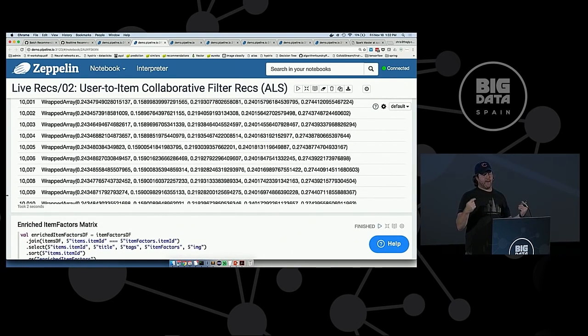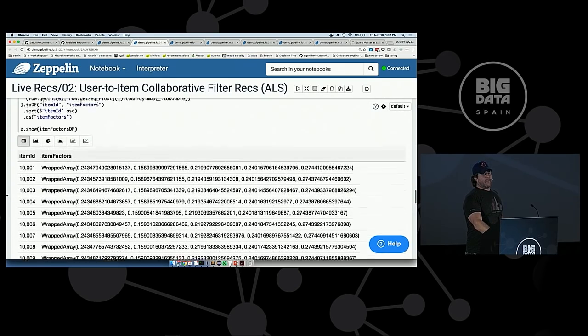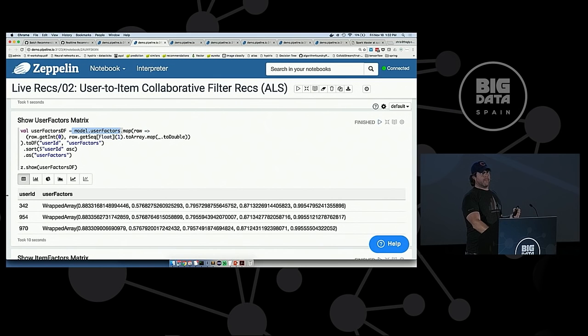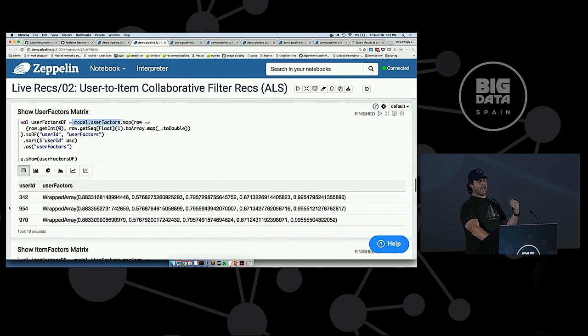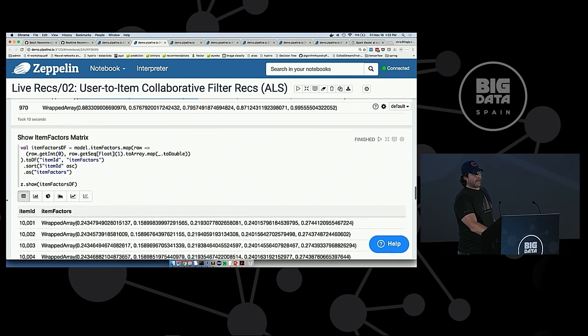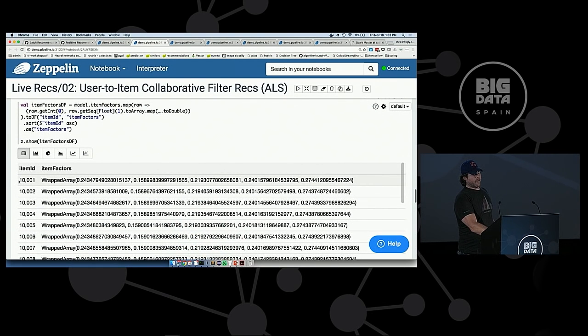Keep in mind that if I'm trying to predict the confidence that a particular user would like to watch a particular movie, I would take that user ID's vector and call dot product on it against, let's say, 1001, I can't remember who that is. I know 1006 is Tom Cruise.